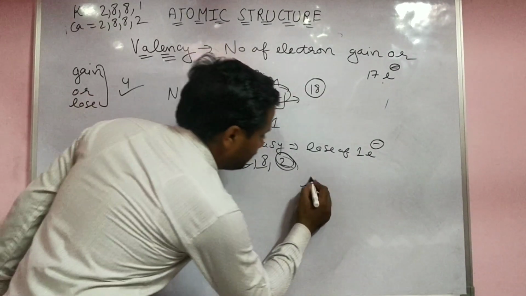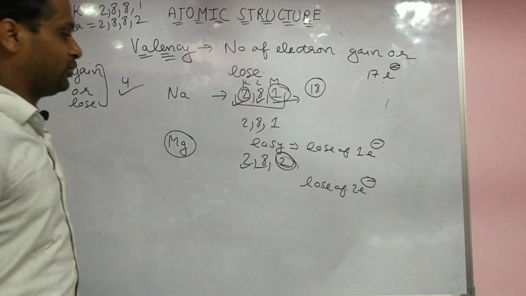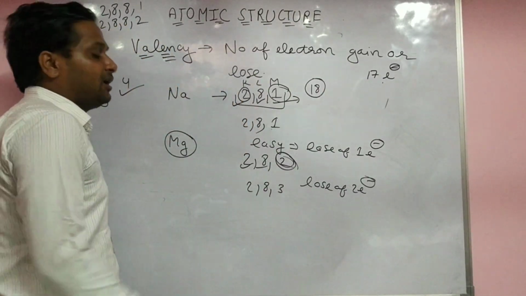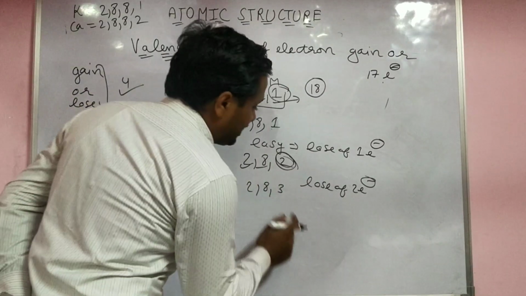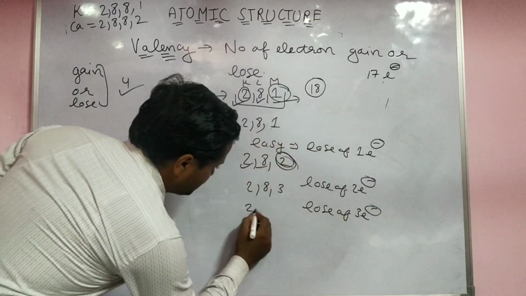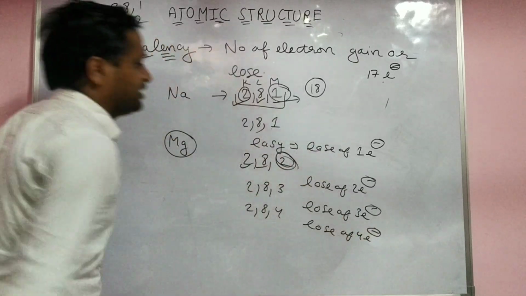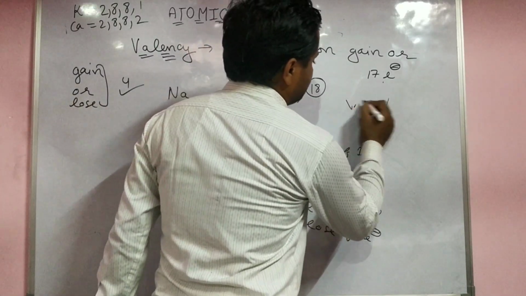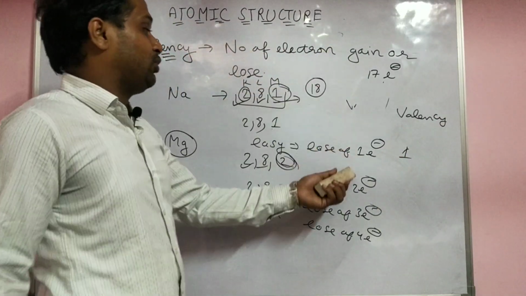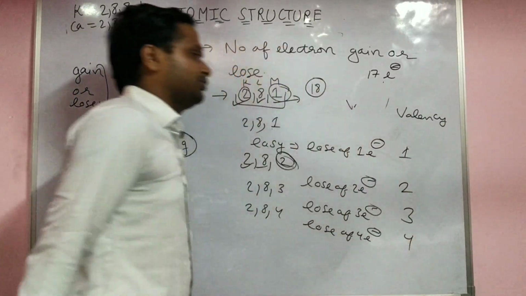No. So loss of 2 electrons. In 2, 8, 3, it is not possible to complete 18 electrons. They want 15, but they lose 3 electrons. In 2, 8, 4, loss of 4 electrons. So the valency of sodium is 1, the number of electrons gained or lost. How many lost? That is 1. So 1, here 2, 3, 4.